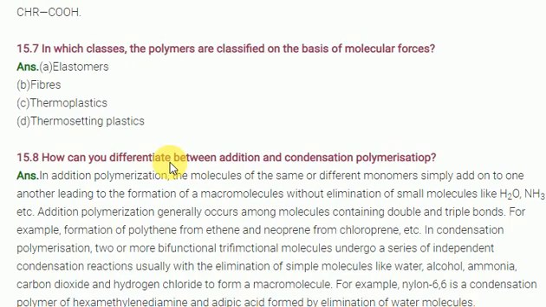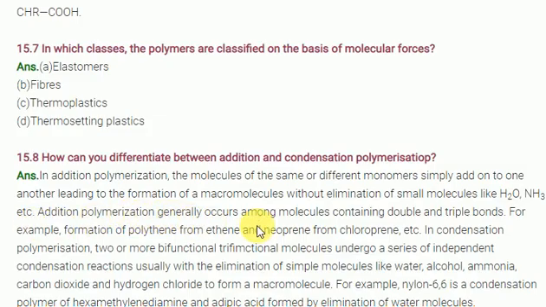Addition polymer is formed by only one kind of repeating unit. Clear? In the addition polymer, there is no loss of water molecule, ammonia, or methanol. The molecular mass of the monomer, the molecular structure of the monomer and the structure in the polymer also remain the same. The molecular mass also remains the same before and after the polymerization process. But in the condensation polymer, what happened there? Two or more functional groups will be involved. Elimination of small molecules like water and ammonia happens.